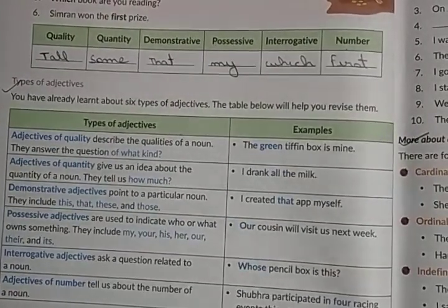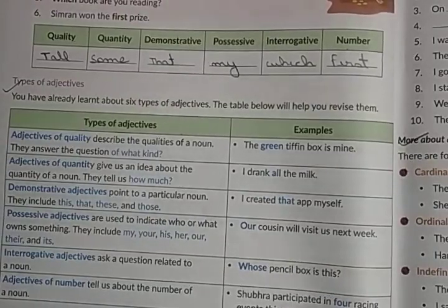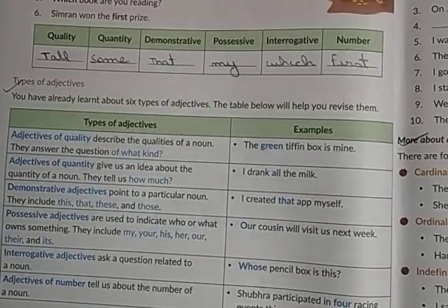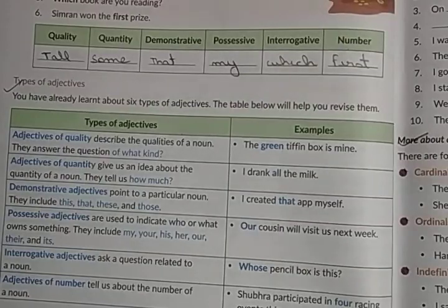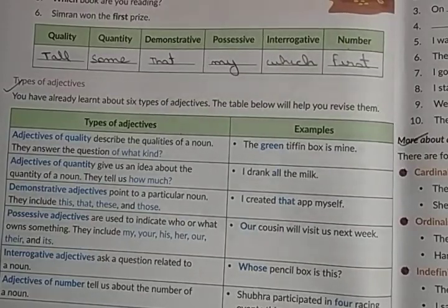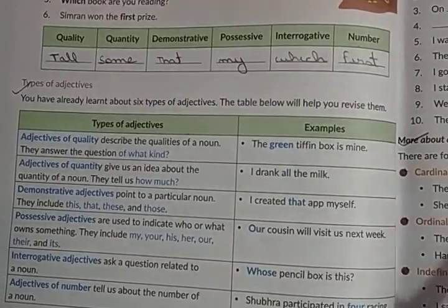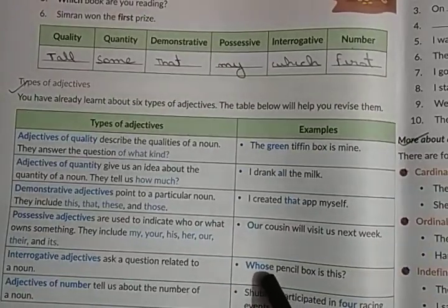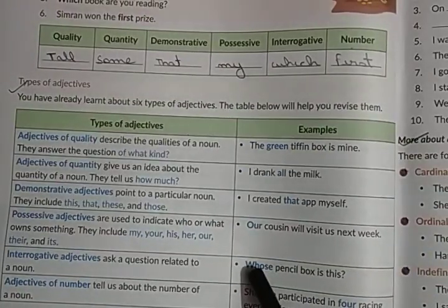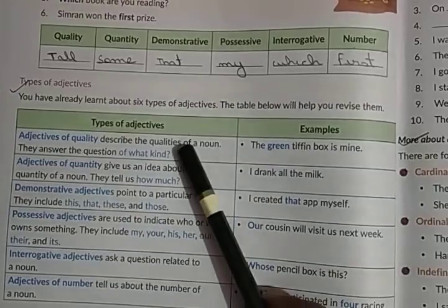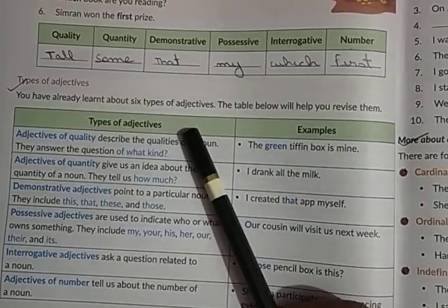So what is the number? 4. Four is an adjective of number. So today we have done adjectives, the definition, examples, and then the types of adjectives.